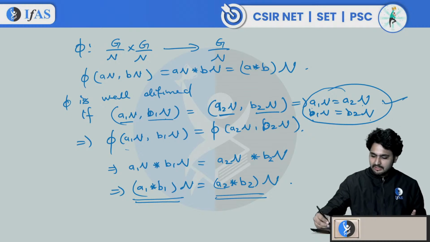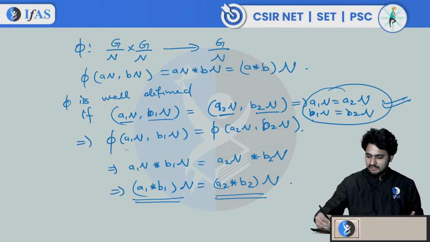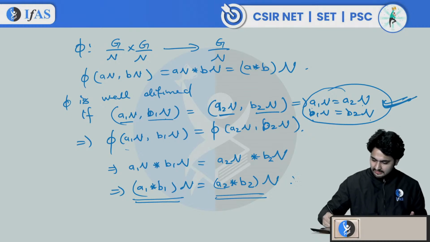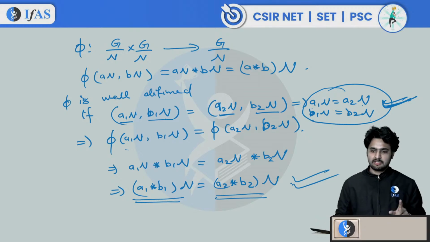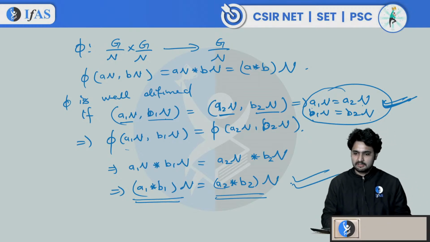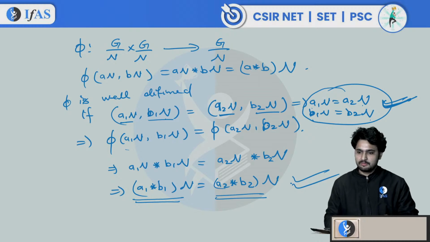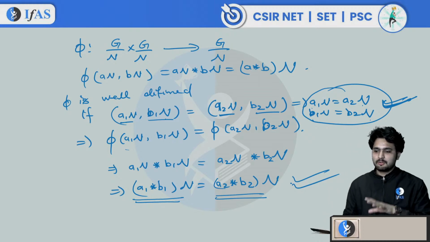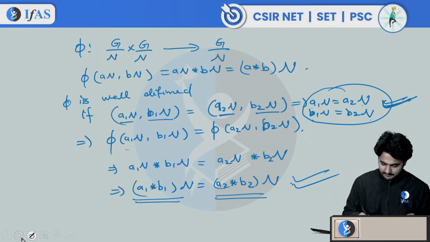And if we consider N as a normal subgroup, we can verify that if this is true, then this is also true. This is what it means by a well defined operation. If it is a normal subgroup, you can prove that. And if it is not a normal subgroup, it will not be true. Let me give you an example.